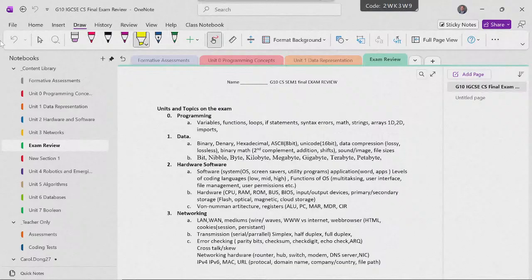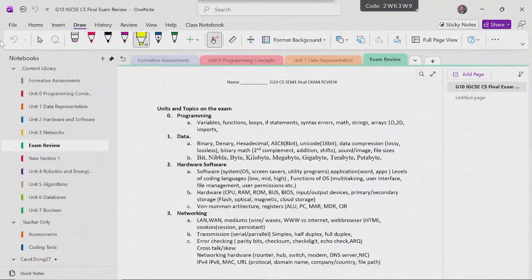Now, this is the topics that you're going to have. We have programming, just the fundamental programming. Variables, functions, loops, if statements, syntax errors, math, strings, 1D, 2D arrays, and imports. This is the last thing we studied. Then it's data, binary, decimal, all that stuff. That was the very first unit.